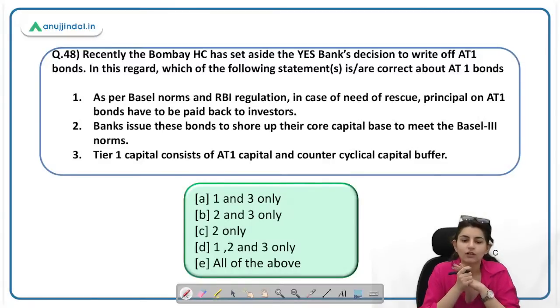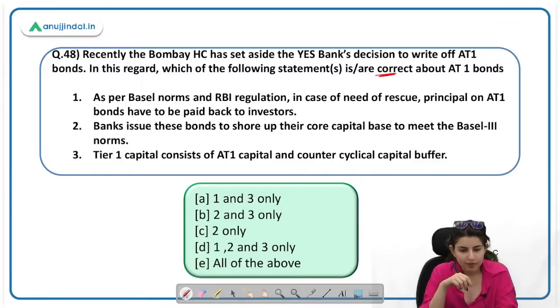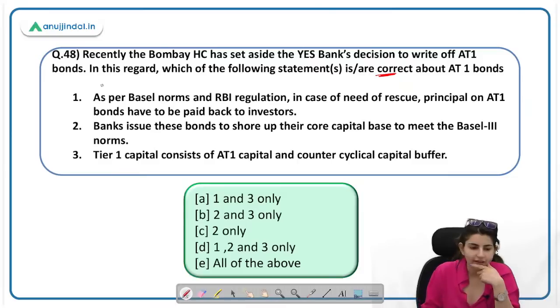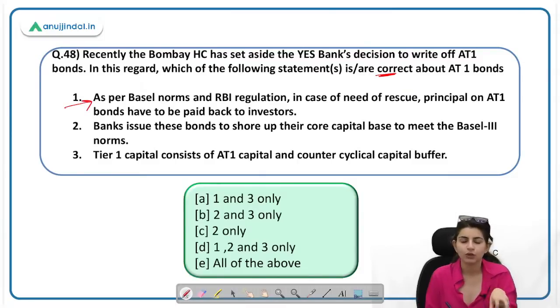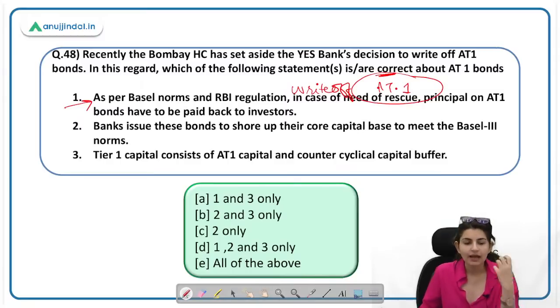Recently, the Bombay High Court has said again the same statement, and you have to find out the correct options about the AT1 bonds. As per Basel norms and RBI regulation, in case of need of rescue, principal on the AT1 bonds has to be paid back to the investors. What is the answer? If a bank needs rescue, do they have to pay the principal on AT1 bonds? No, there is an option that they can write off the principal. They can write off these AT1 bonds. That is why AT1 bonds are very much in the news. That is why they are a point of concern.